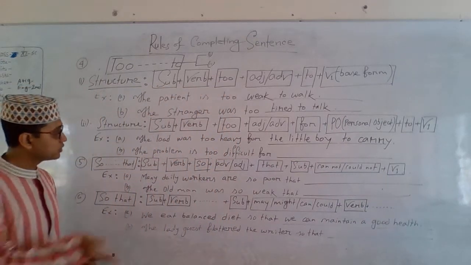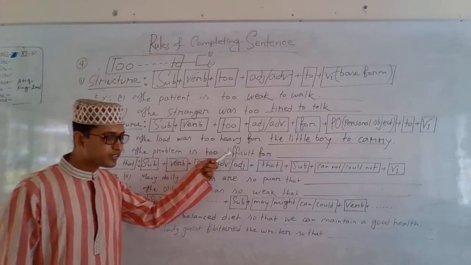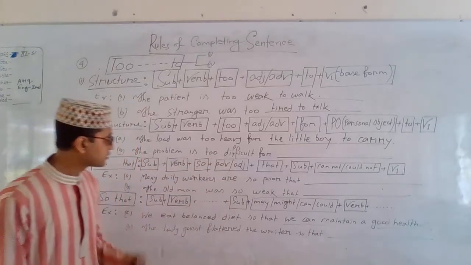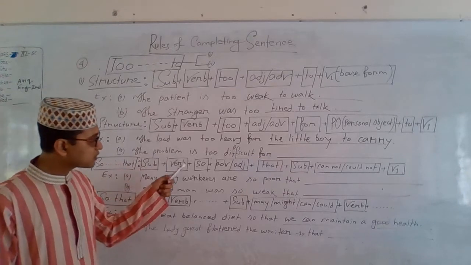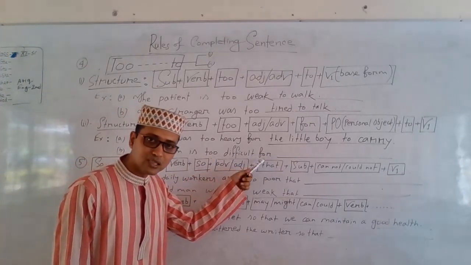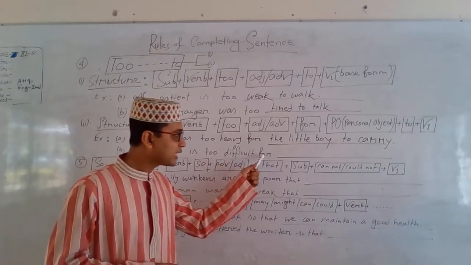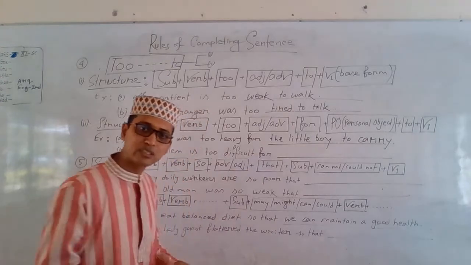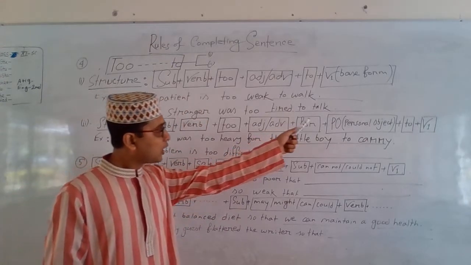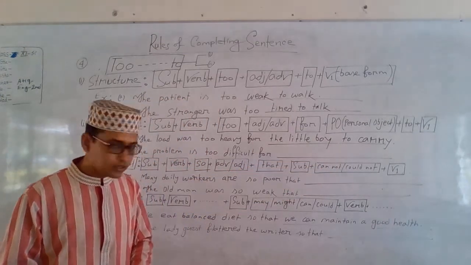Now let's concentrate on the second example. The problem is too difficult for... The problem is the subject, is the verb, too difficult, and for. That much is given in the question paper. As you are getting for, definitely you will have to use a personal object, and then the infinitive can be used.